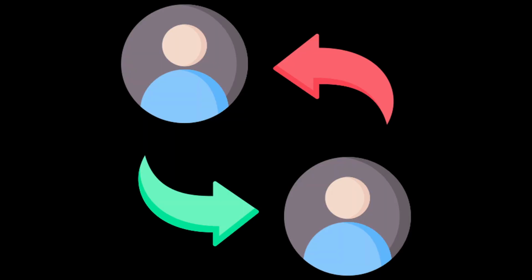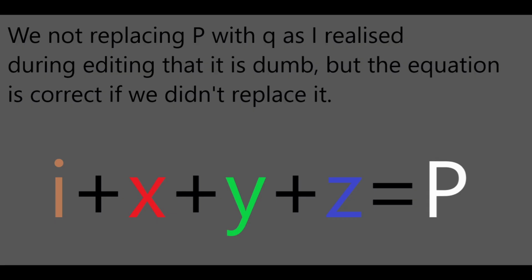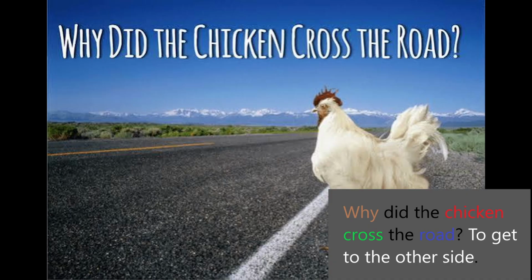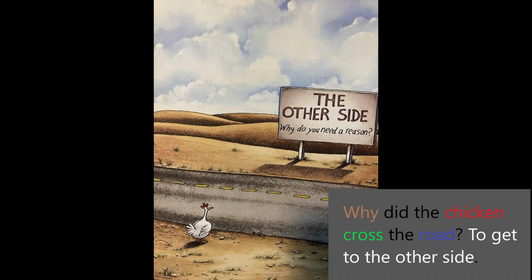Our Q can also be a punchline replacement if we do the following. I plus X plus Y plus Z equals Q, where I is a question that is part of the joke. Why did the chicken cross the road? To get to the other side.